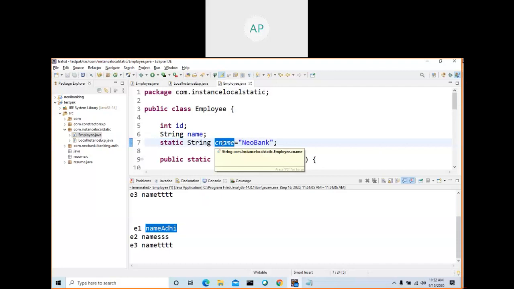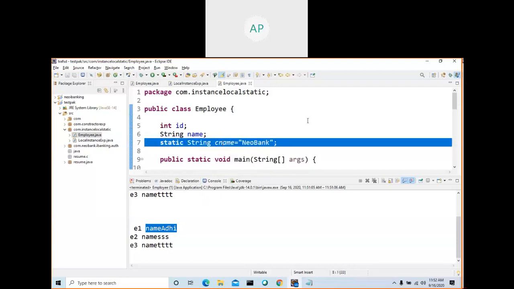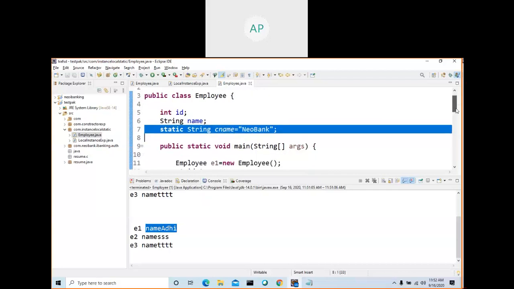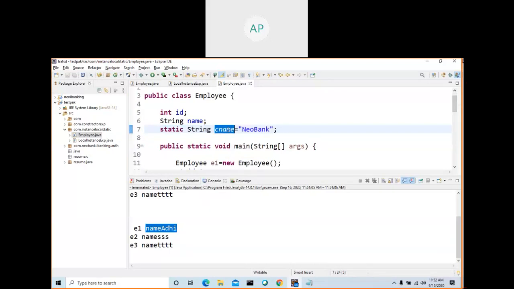So why do we declare this as static? Is the company name the same for all employees? Yes. So why do we want to store that value in all the objects? That's why it's class level. Now all objects will share this variable from the class.